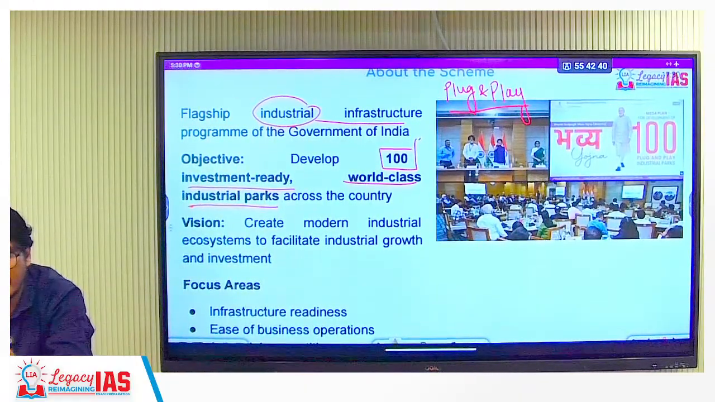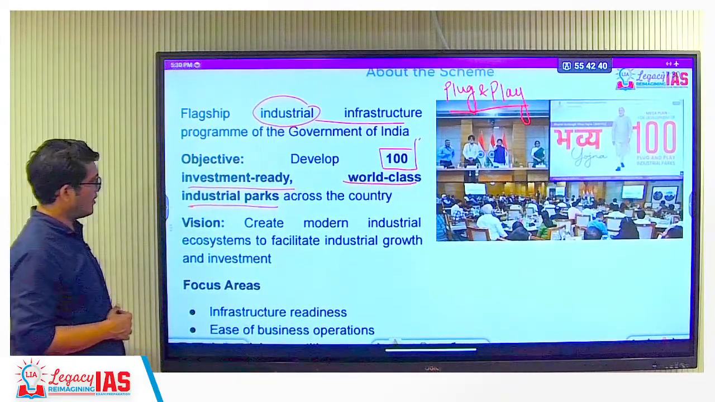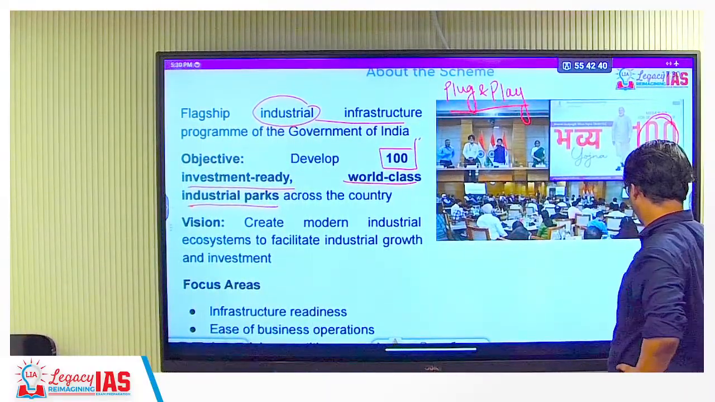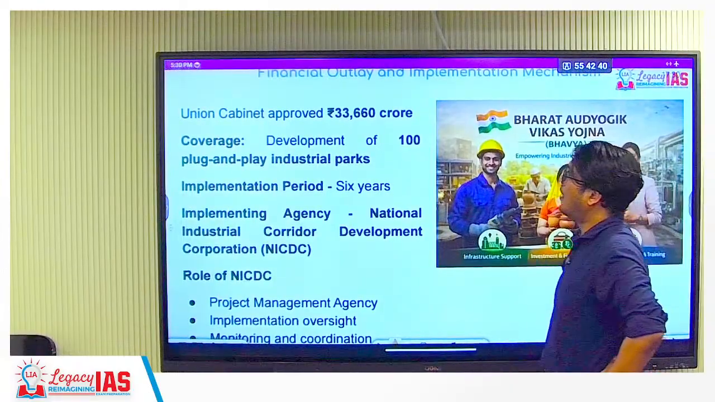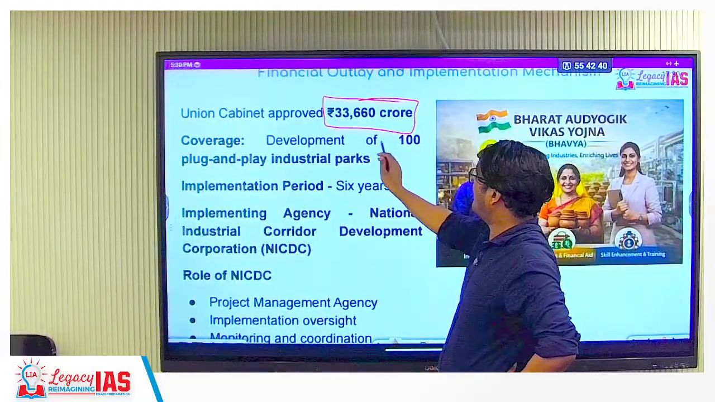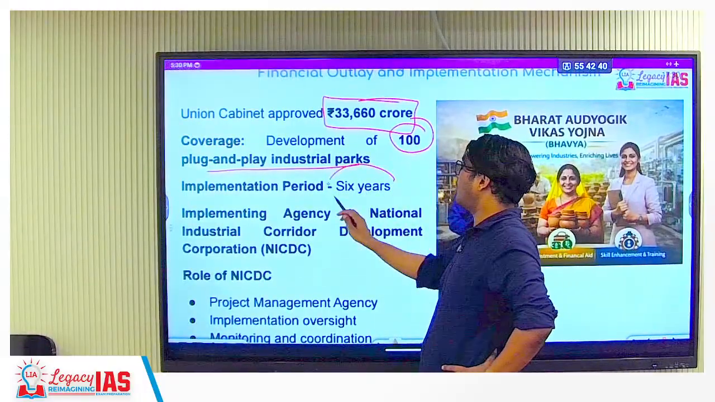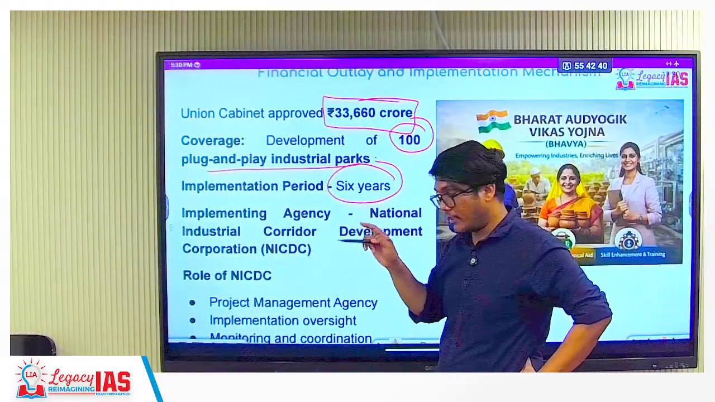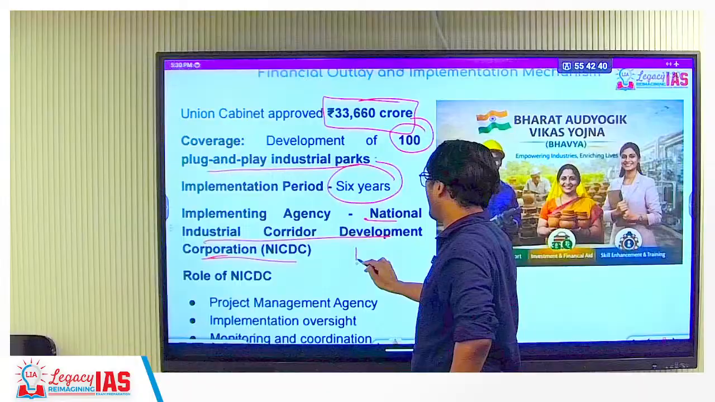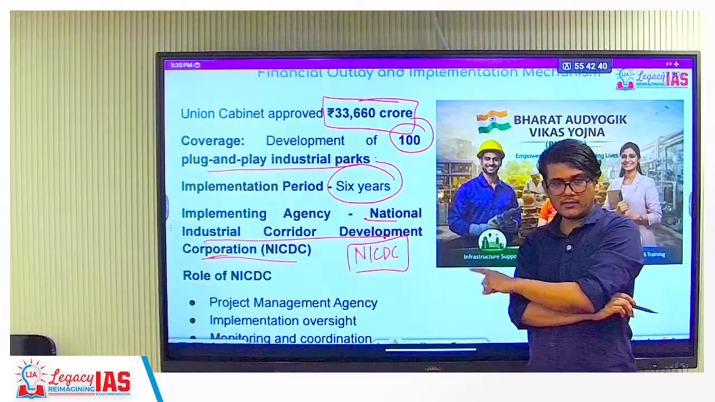Industry wants to set up, it's ready. Come and set up today itself. That is what plug and play is. That's the idea. So 100 such parks will be created. How much is the fund approved? 33,660 crore for the development of 100 plug and play industrial parks. Implementation period is 6 years. The implementation agency is important: National Industrial Corridor Development Corporation, NICDC.